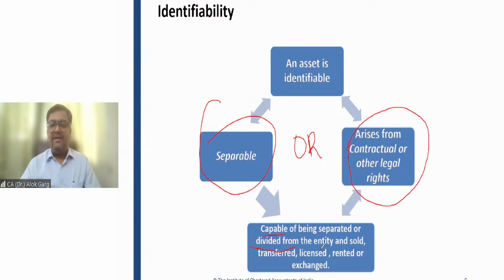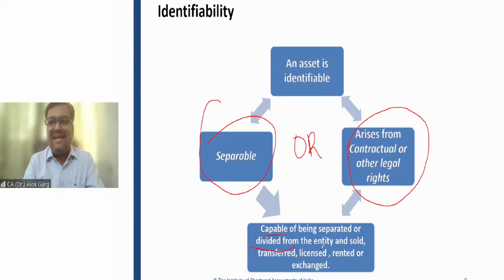The business was started by the grandfather, then inherited by the father, then inherited by the son. So there were three generations in that business, and customers used to come to that shop to buy the product. So this market share or goodwill cannot be separated from the entity. It cannot be sold, separated, rented, or exchanged, right? Hence, this market share, brand or goodwill is not separable, and cannot be capitalized as an intangible asset. I hope you have understood the meaning of separable.